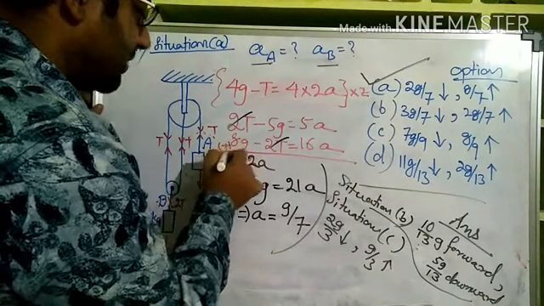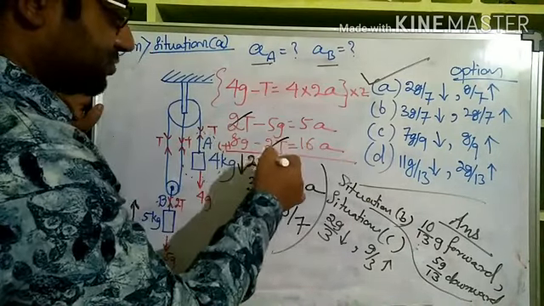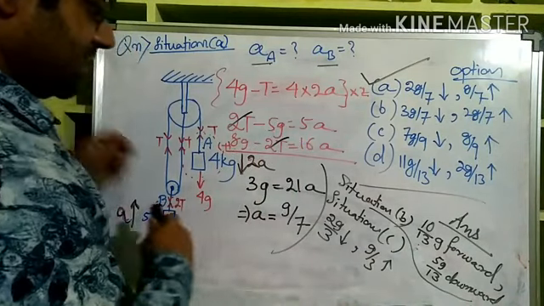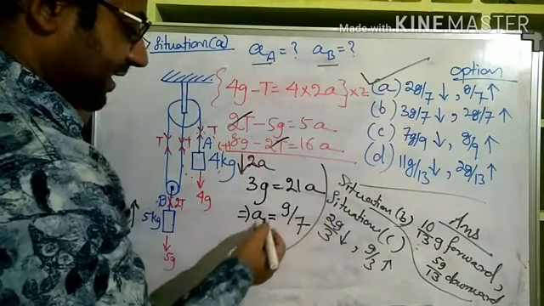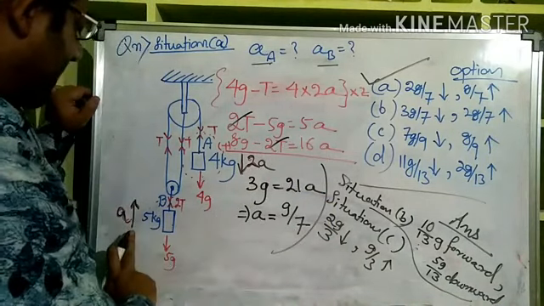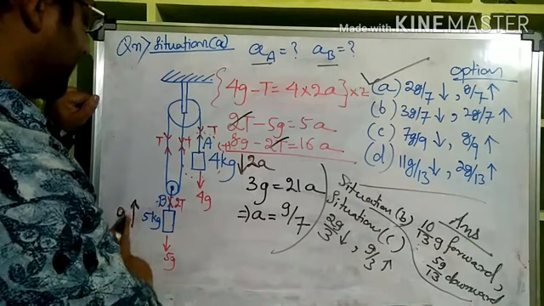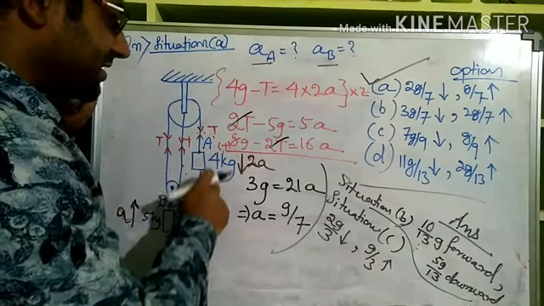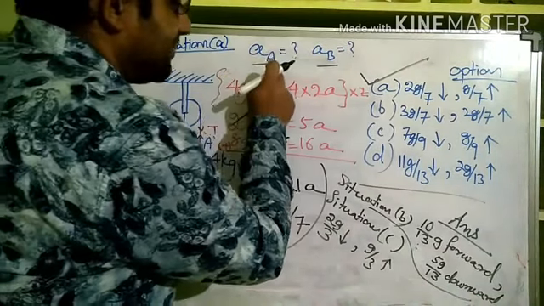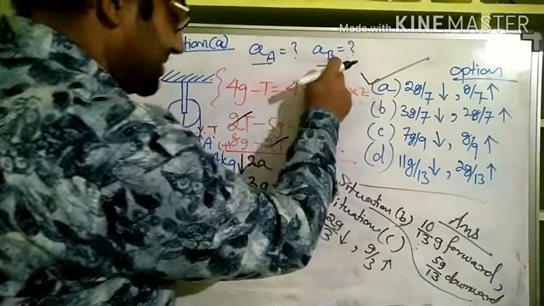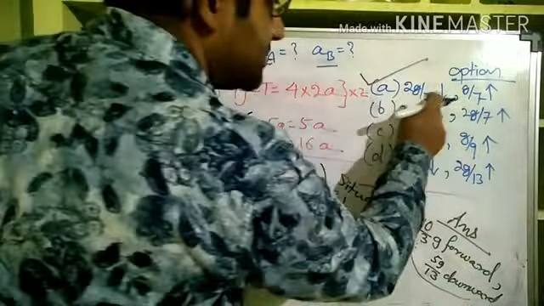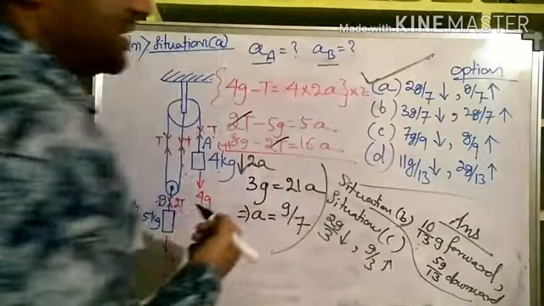Now add these two equations: minus 2T plus 2T got cancelled, 8g minus 5g, that is 3g. 3g is equal to 16 plus 5, 21A. So A is equal to g by 7. With g by 7 acceleration, block B is moving up, and with 2g by 7 acceleration, block A is coming down. In the question, acceleration of A is asked first, acceleration of B is asked next. So we have to say 2g by 7 downwards for A, and g by 7 upwards for B. So this is the right answer.